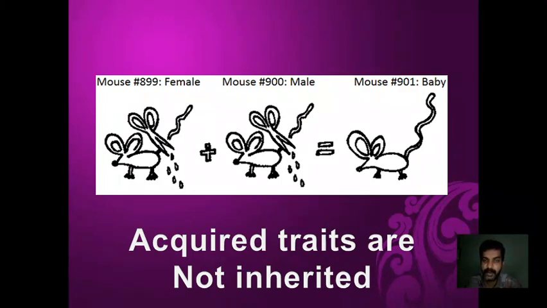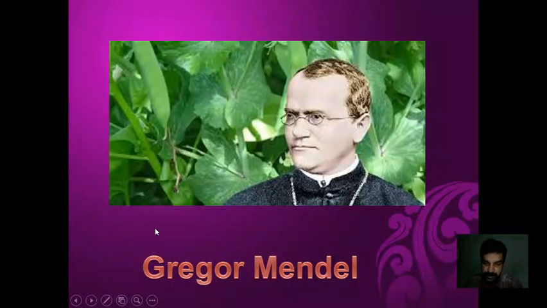So what I mean to impress upon you is that you must think that the acquired traits are not going to be transferred from parents to the offspring, whereas the inherited traits, that means if they are genetically fixed, are going to transfer from parents to the offspring. Now, when we talk about heredity, generally heredity and variations are studied together, and this branch of biology that deals with heredity and variations is called genetics.